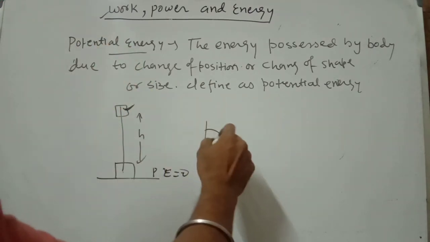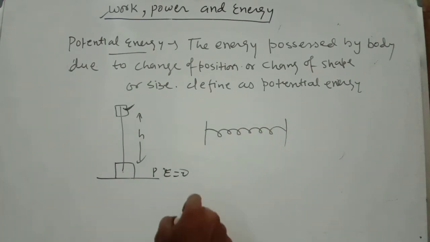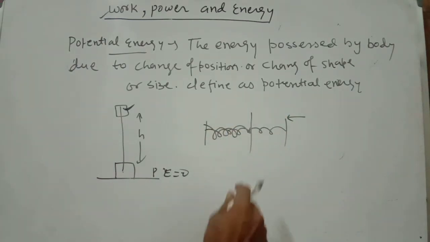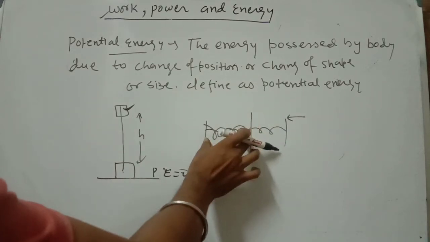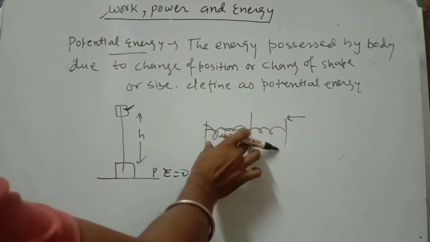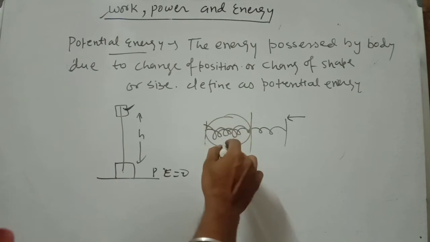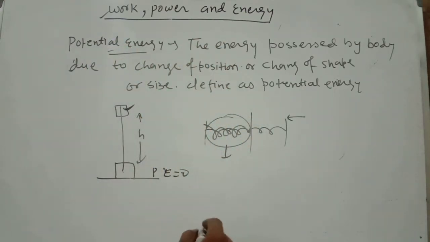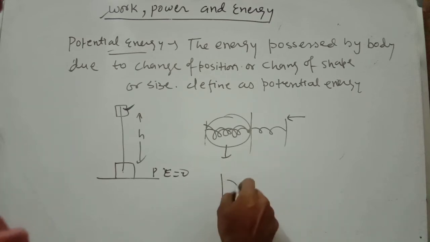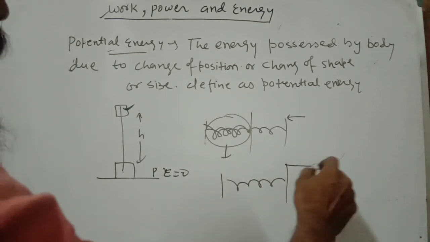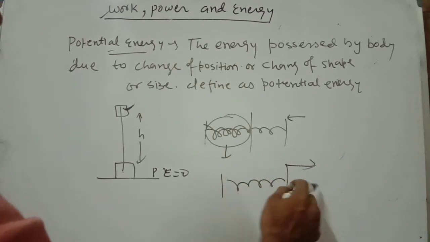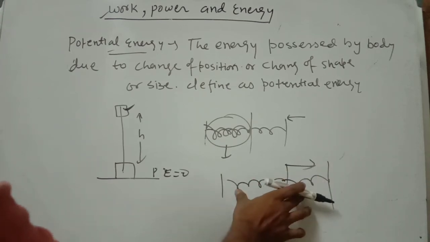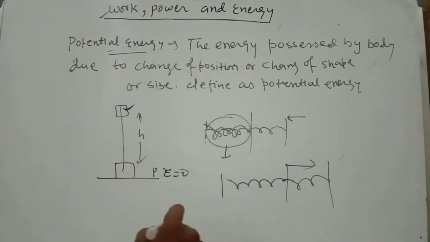Now in the case of a spring, take the natural length of the spring. If you compress the spring, it will change its shape. That means the spring stores energy, and that stored energy is called potential energy. Similarly, if you stretch the spring from its natural position, it will also change shape and store energy, called potential energy.